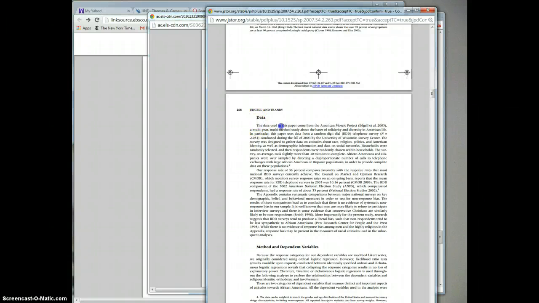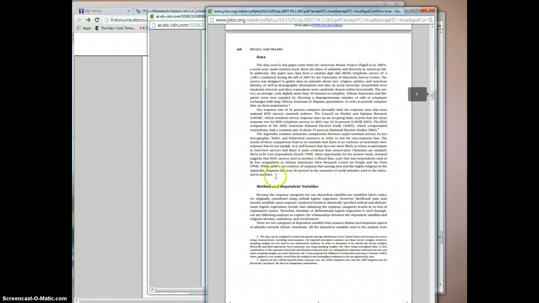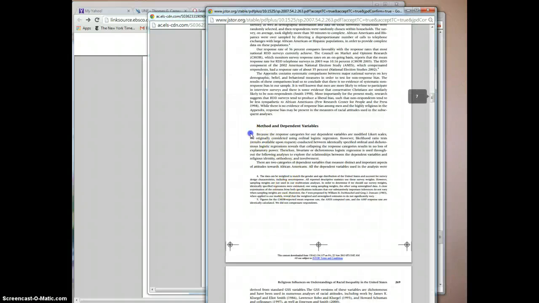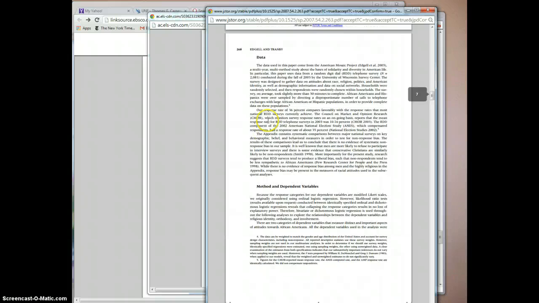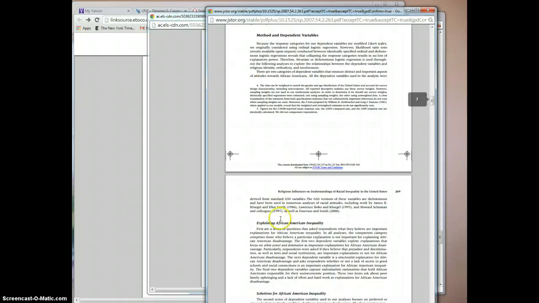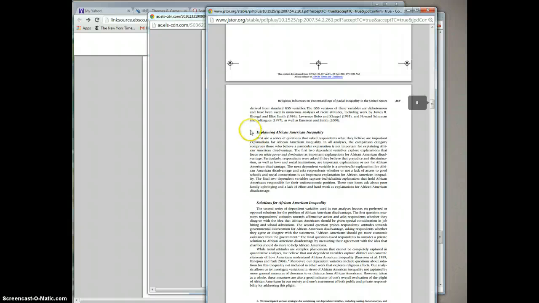Their data comes from the American Mosaic Project, which is a multi-year, multi-method study about the basis of solidarity in American life. It was a telephone survey. Over time, it had 2,081 people who responded, and that's the database of what they're looking at. Their method-independent variables, this is where they lay out the variables they're going to use. Again, this part here, from data down to method-independent variables, that's what you're going to be using for component 3, for phase 3. And now they're answering their own questions.